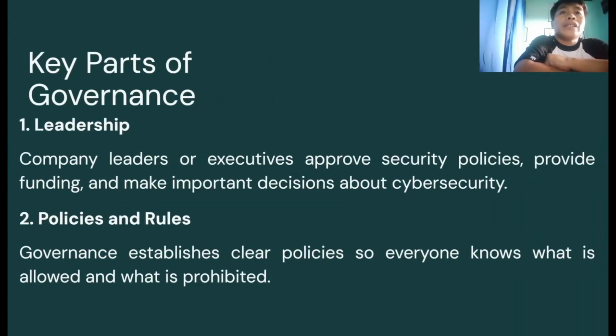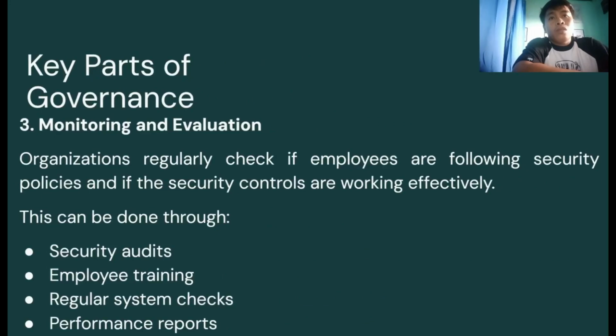Key parts of governance. First is leadership. Company leaders or executives approve security policies, provide funding, and make important decisions about cybersecurity. Second is policies and rules. Governance establishes clear policies so everyone knows what is allowed and what is prohibited. Third, monitoring and evaluation.